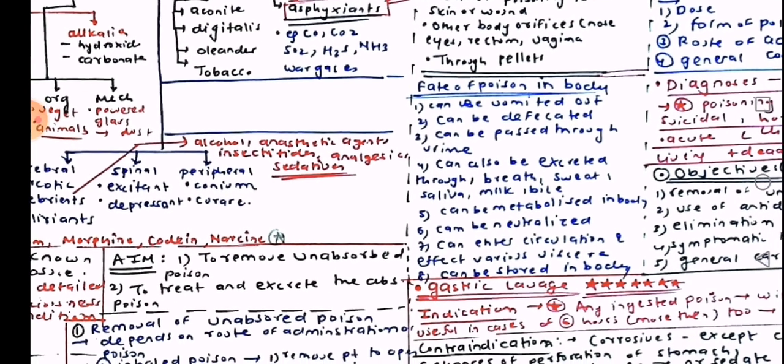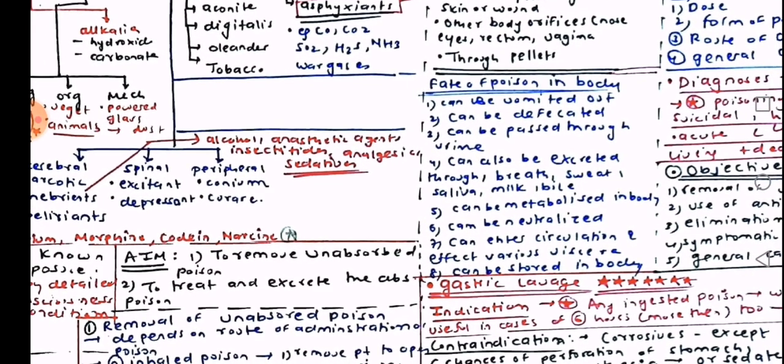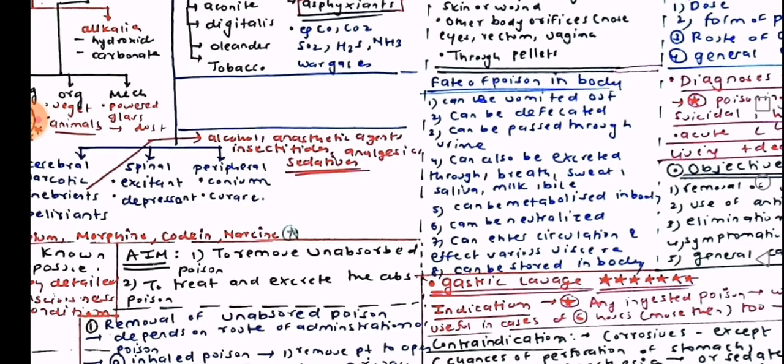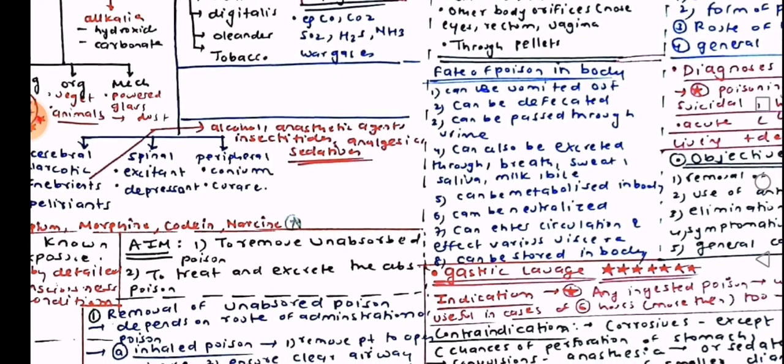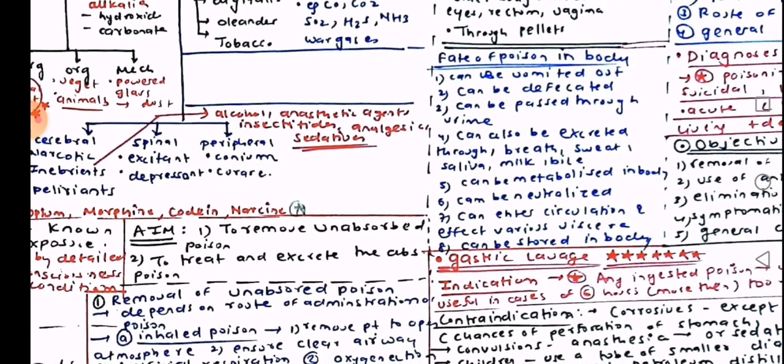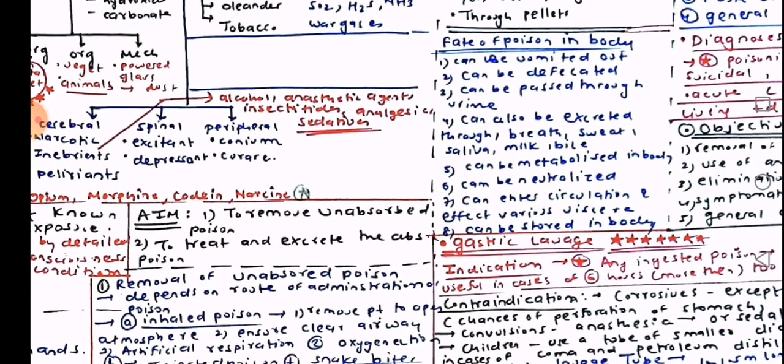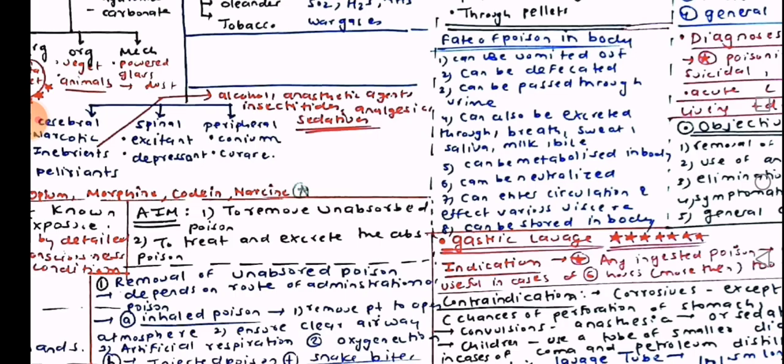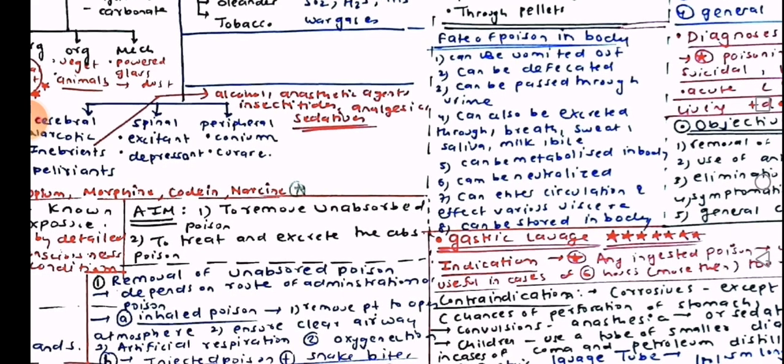Through pellets. Fate of poison in body: can be vomited out, can be defecated, can be passed through urine, can also be excreted through breath, sweat, saliva, bile. Can be metabolized in the body, can be neutralized, can enter circulation and affect various viscera, can be stored in the body.